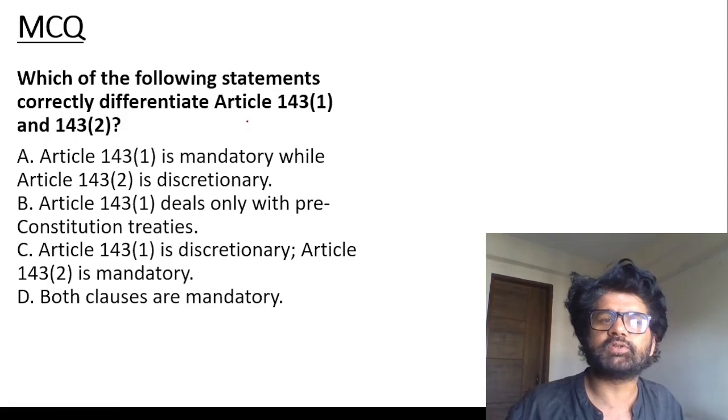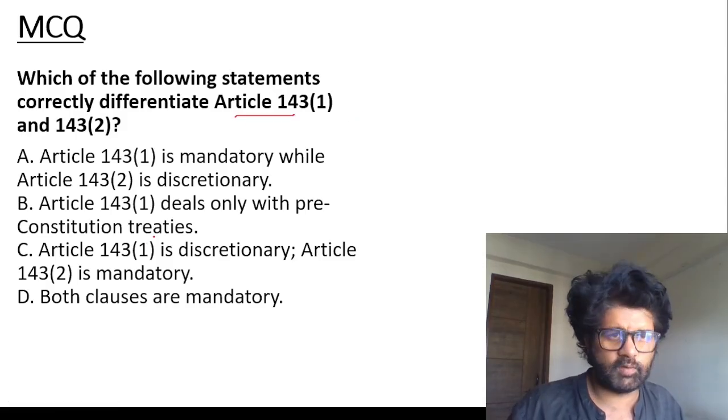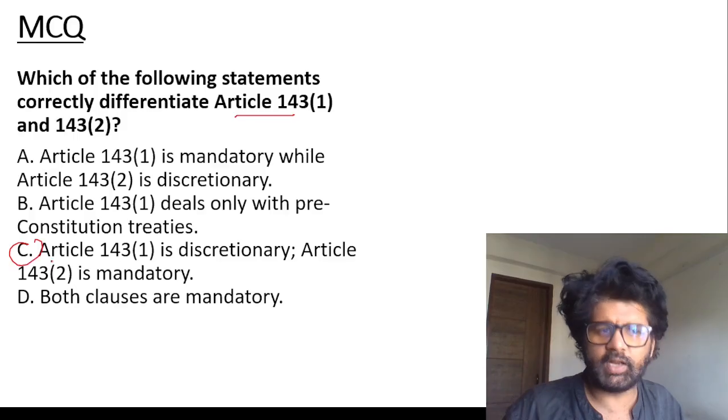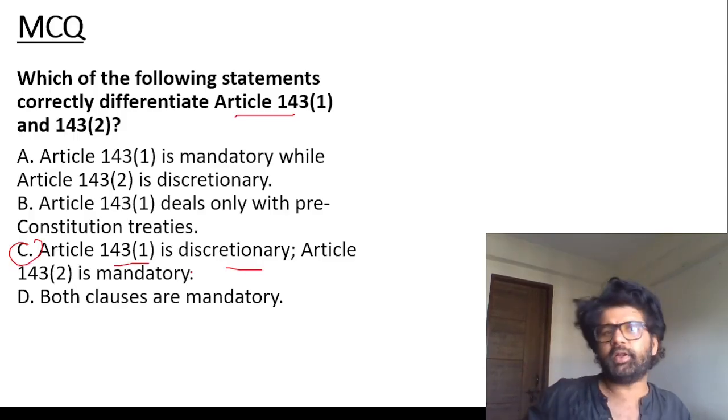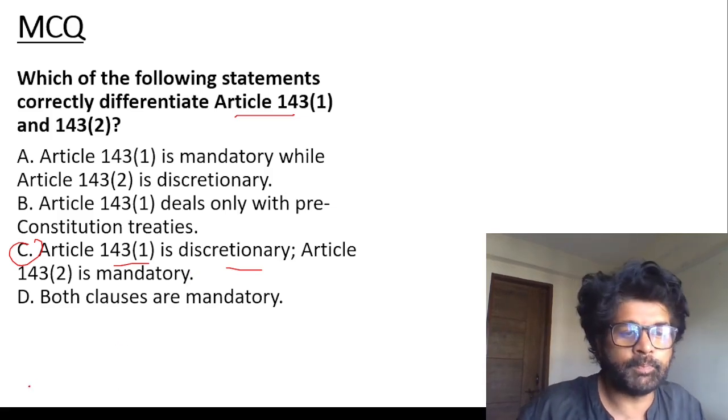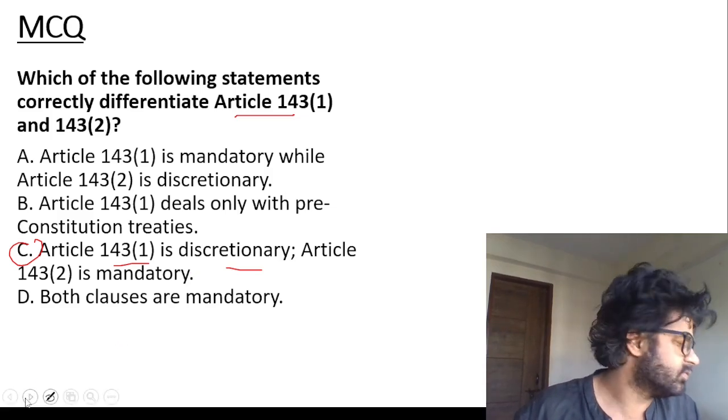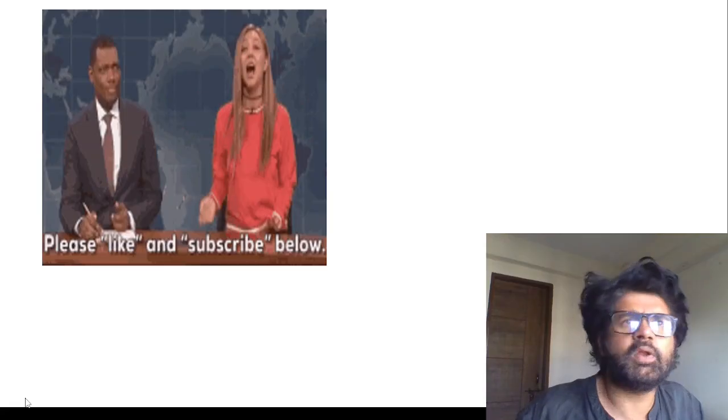Which of the following statements correctly differentiates Article 143 Clause 1 and 143 Clause 2? See, Article 143 Clause 1 is discretionary, Article 143 Clause 2 is mandatory. For pre-constitutional treaties, the Supreme Court has to render advice to the President. And in 143(1), it is not like the Supreme Court may or may not give advice.